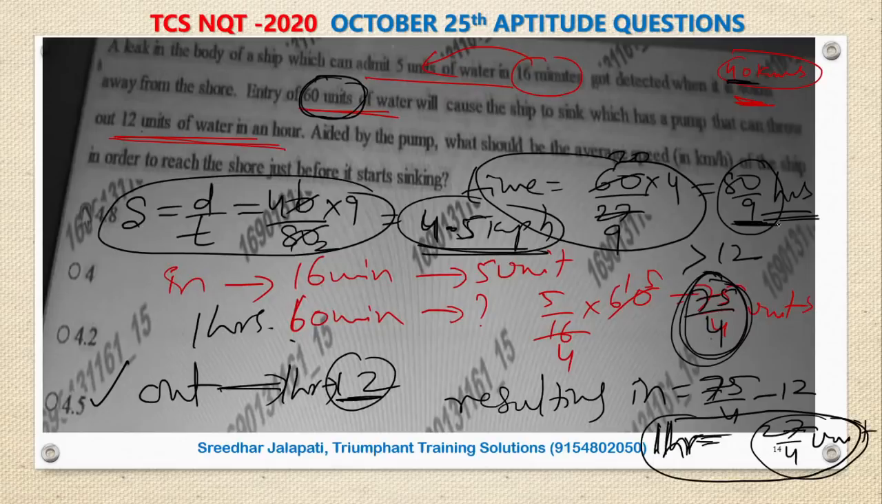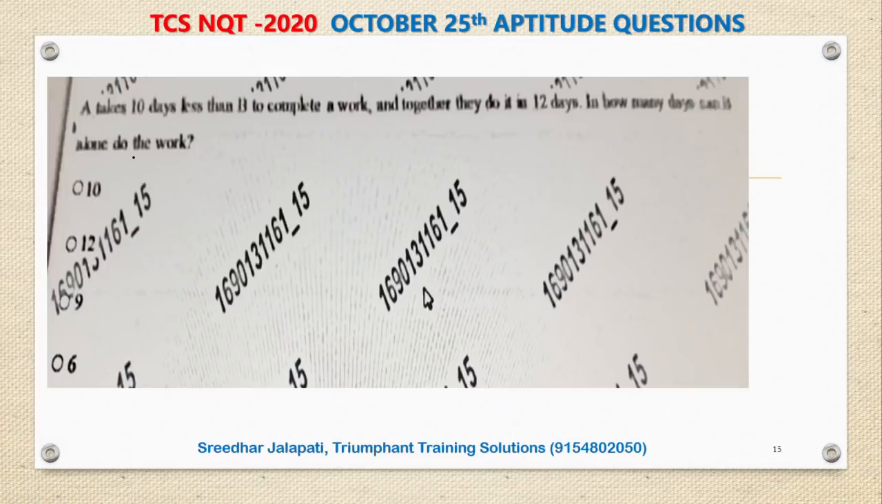80 by 9 hours. Now this is the time and this is the distance. So speed is distance by time. On simplifying, we got 4.5 kilometer per hour. That is the speed that the ship has to maintain to avoid sinking in the water. Let's move to the next question.